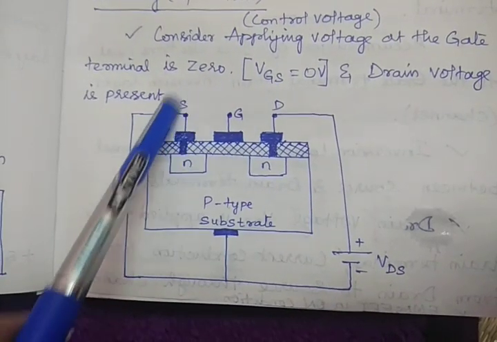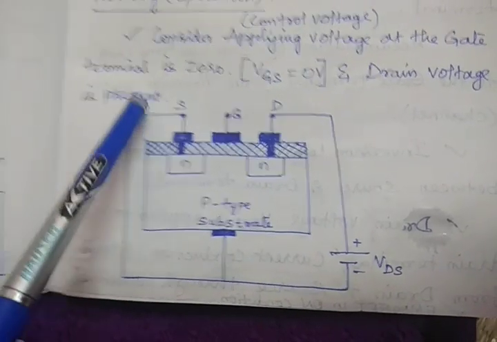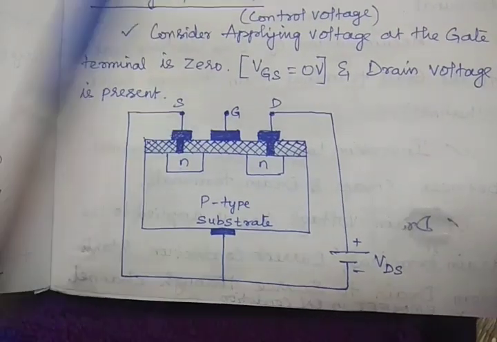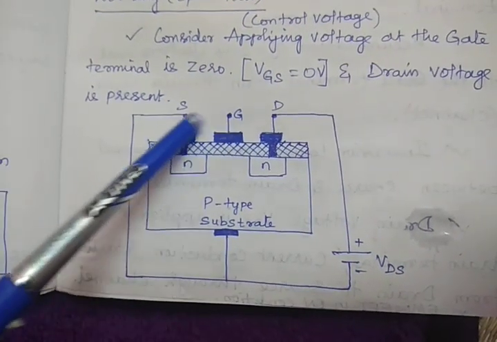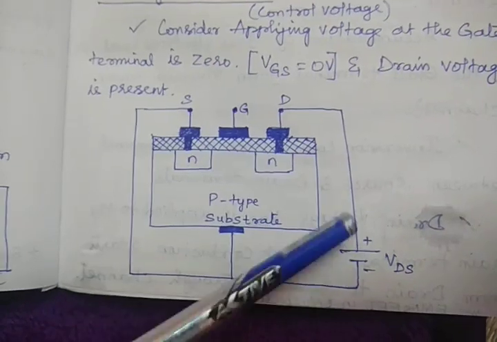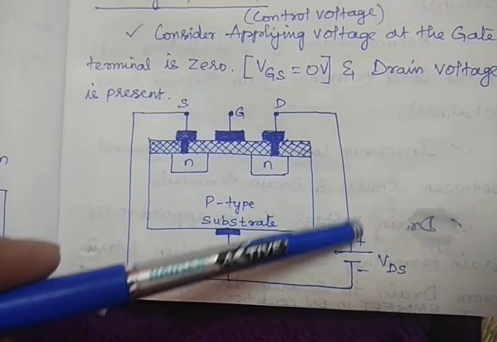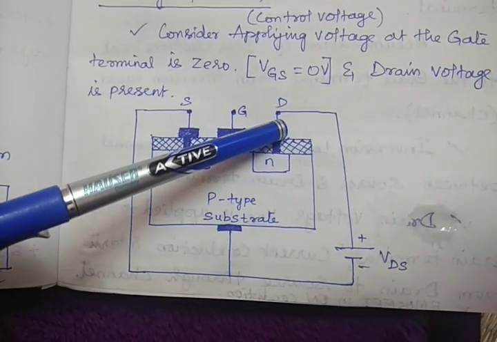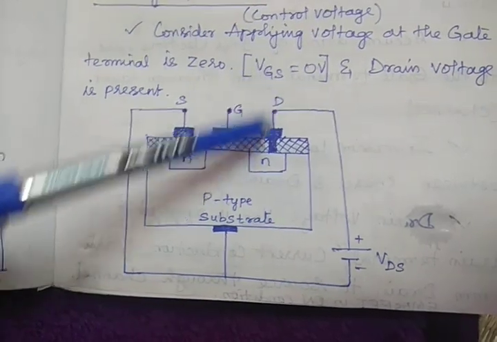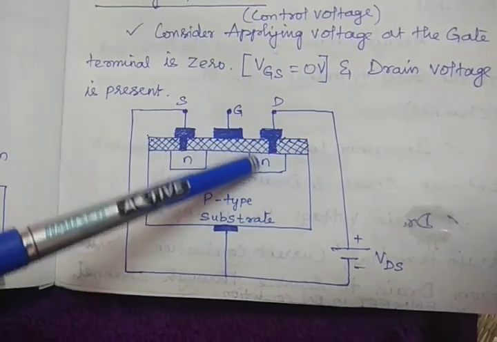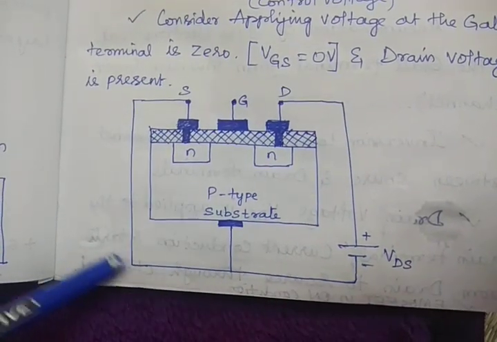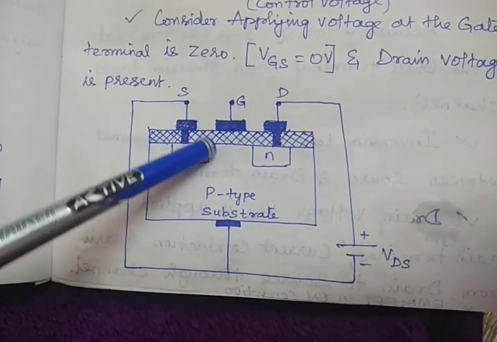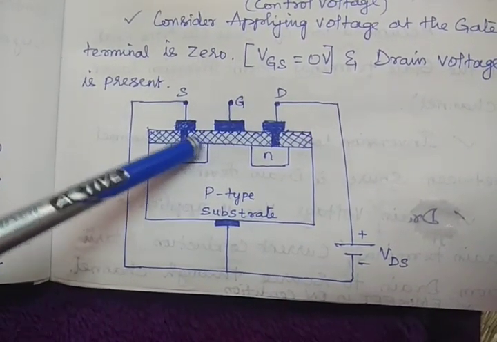Already I told you, source acts like a ground, right? So VDS is present here, but VGS is 0. See what will happen here. I am connecting the positive terminal to the D, which means it's connected with this N-type material, and the negative is connected with this N-type material.